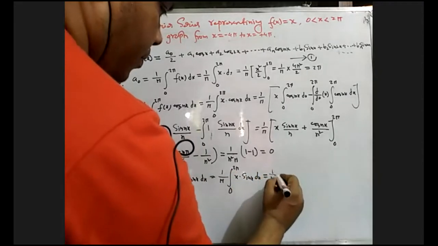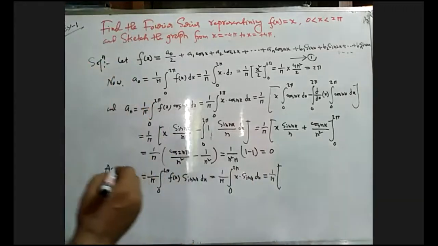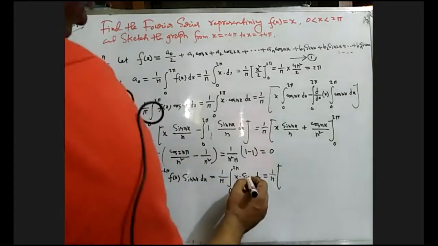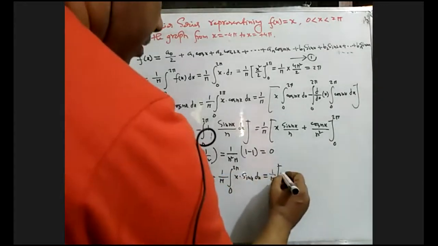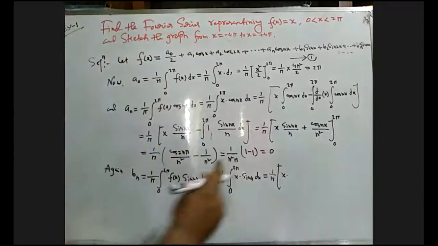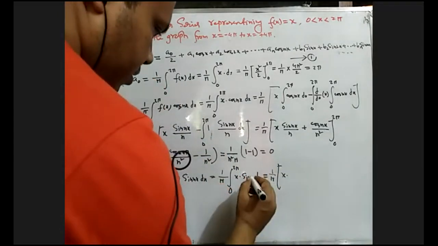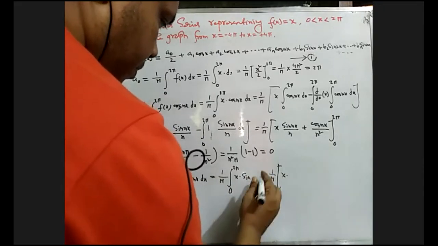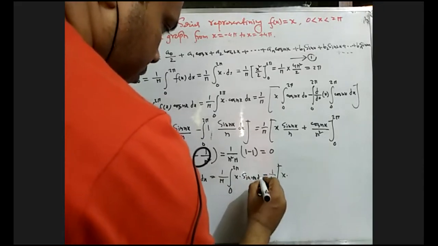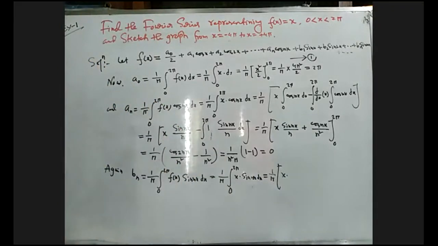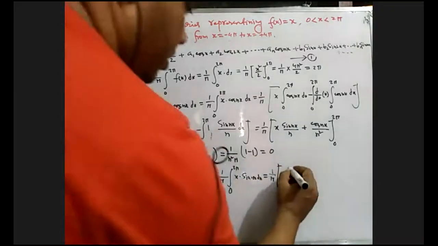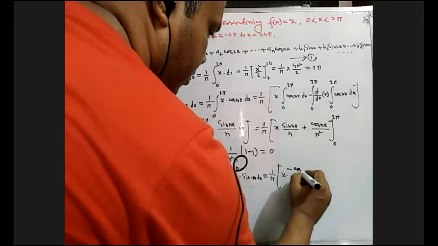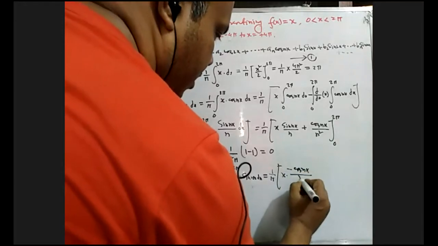1 by pi, u into the integration of sine nx. What will be the integration of sine nx? Minus cos nx by n.